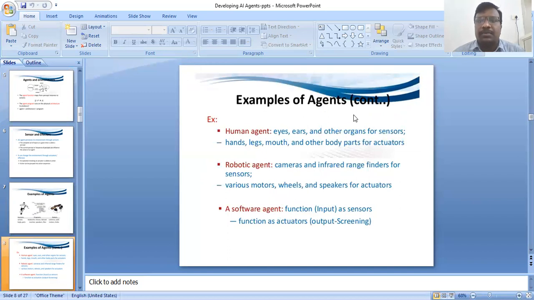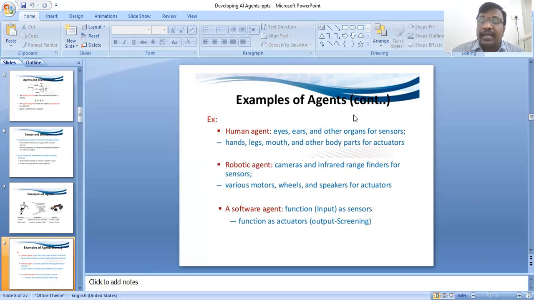Next, examples. Human agent. What is a human agent? In a human agent, the eyes, ears, and other organs are the sensors. The hands, legs, mouth, and other body parts are the actuators. This is the human agent.